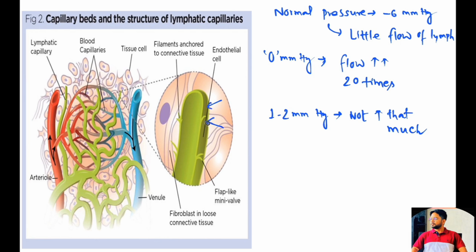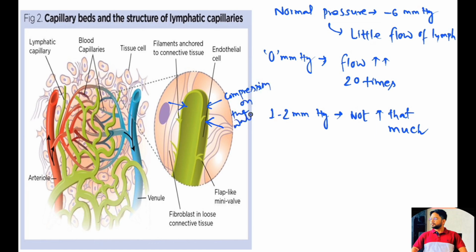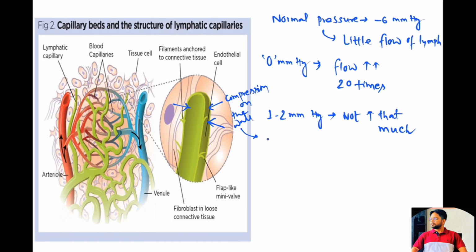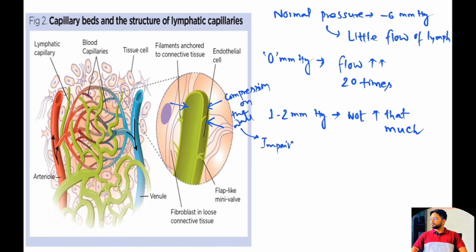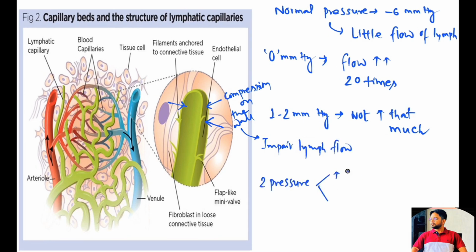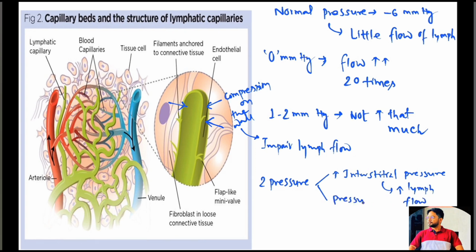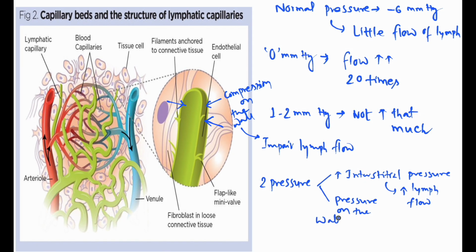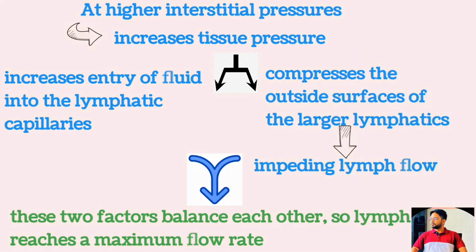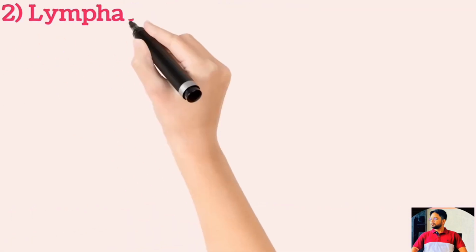But this increased pressure also causes compression of the surface of the larger lymphatics. So when there is a pressure from the outside, that will obviously impede the lymph flow. At the higher pressure, these two factors, one pressure is the increased interstitial pressure that causes the increase in the lymph flow, and the other pressure is the pressure on the surface of the lymphatic vessels that impedes the lymph flow. At higher pressure, these two factors balance each other, so the lymph flow reaches a maximum flow rate.